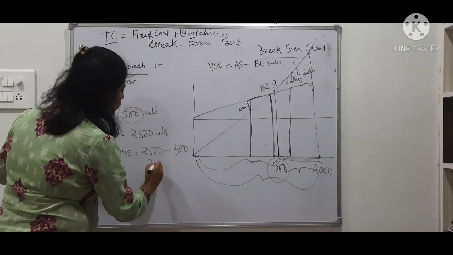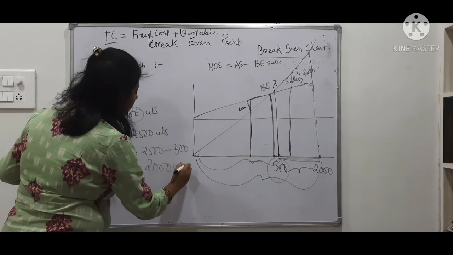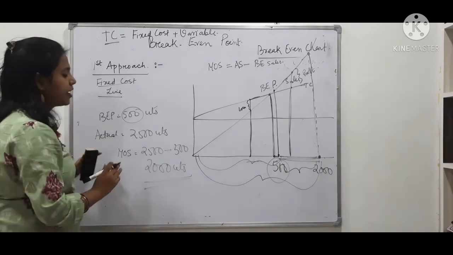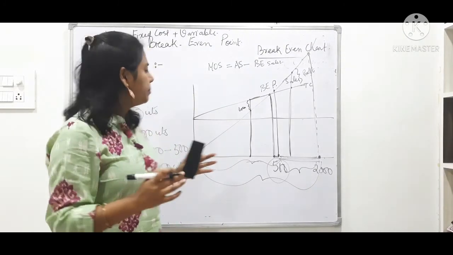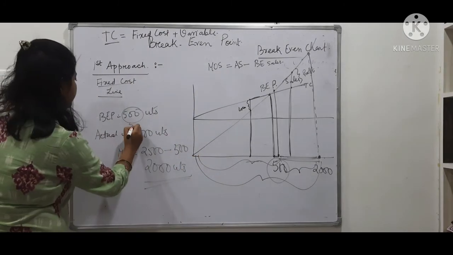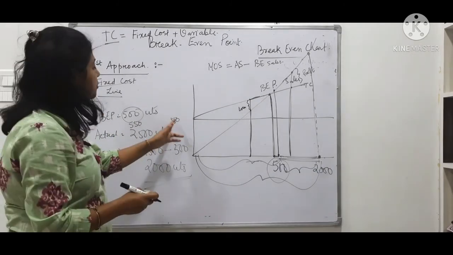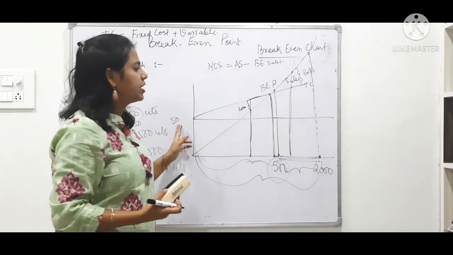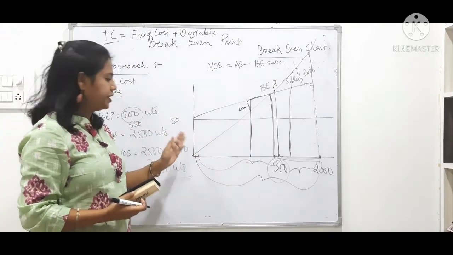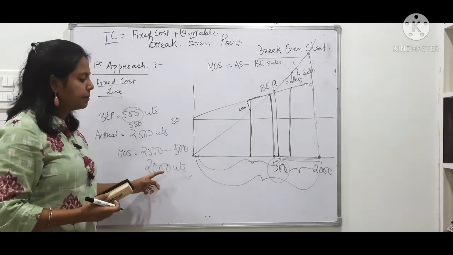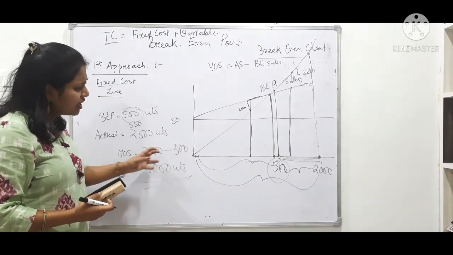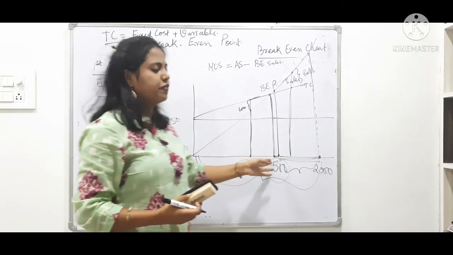So there is 2000 units of margin of safety, means I am having a lot of margin. But if my sales is just 550, my margin of safety is just 50. It is a risky position. Anytime anything happens in the market, I will come back to the break even point. But here, if anything happens in the market, I will take time to come back to the break even point.